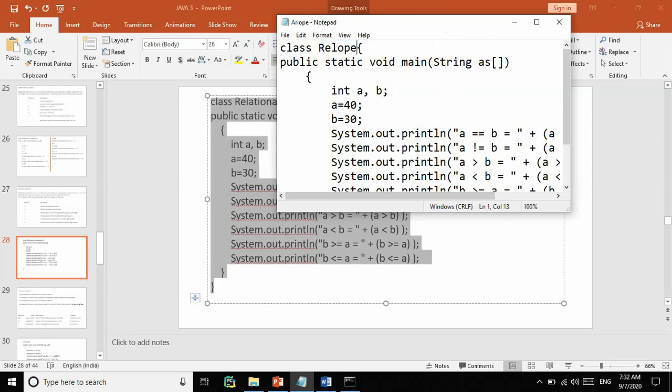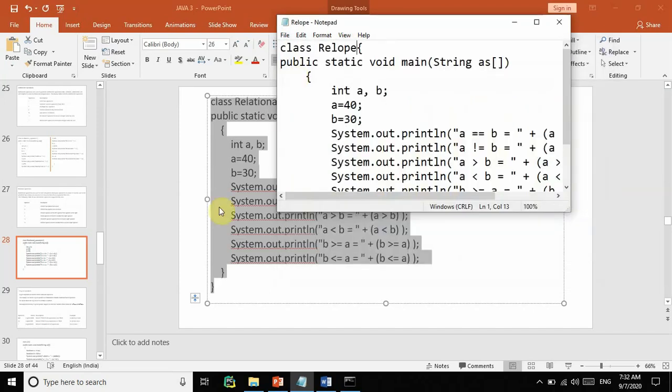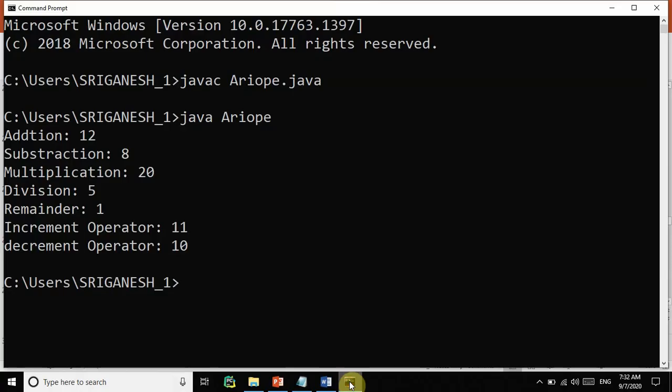Relational OP. So file, save as RelationalOP.java, enter, and I can go to the command prompt.